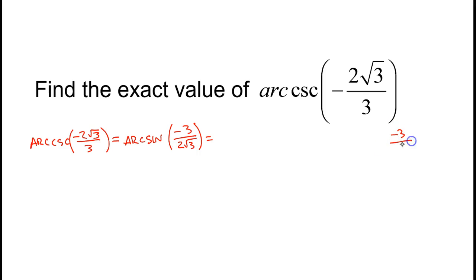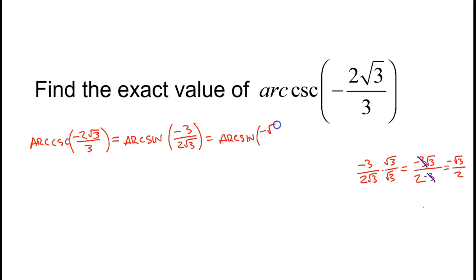If I have negative 3 over 2 root 3, multiply both sides by root 3 over root 3. So if I do that, I'm going to get negative 3 root 3 over 2 times, well, root 3 times root 3, that's root 9. That's the same as 3. Now it's pretty easy for me to see that those 3's cancel, and I have negative root 3 over 2. So this is the same as arc sine of negative root 3 over 2.